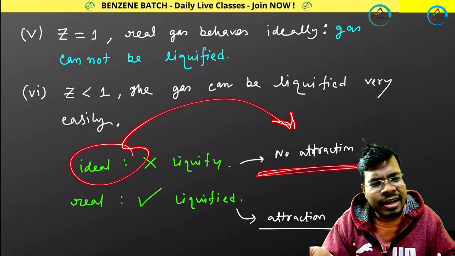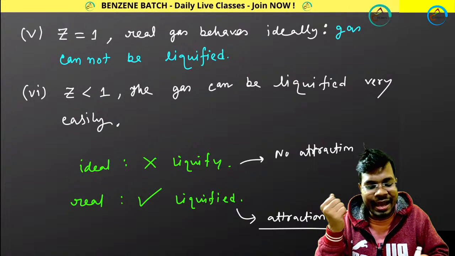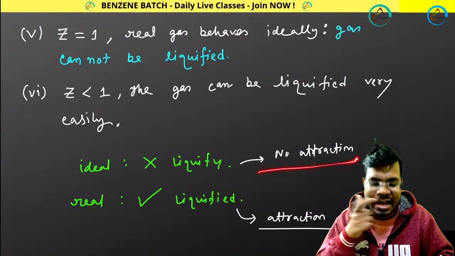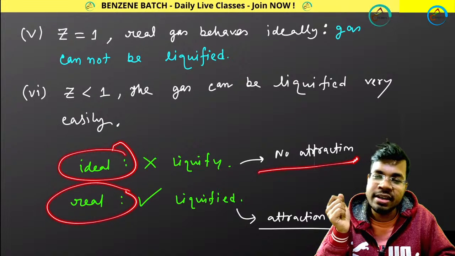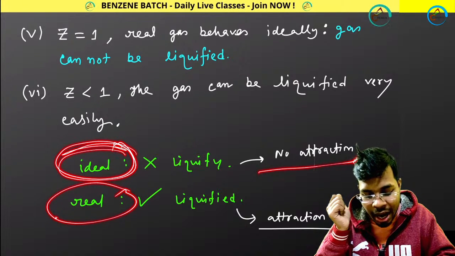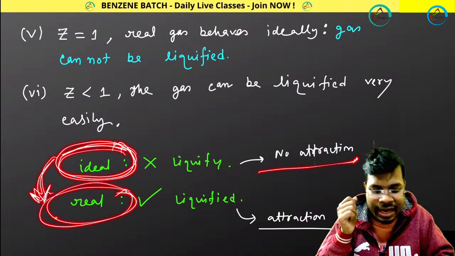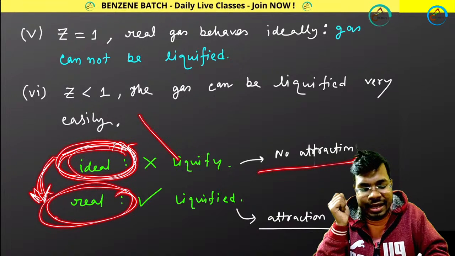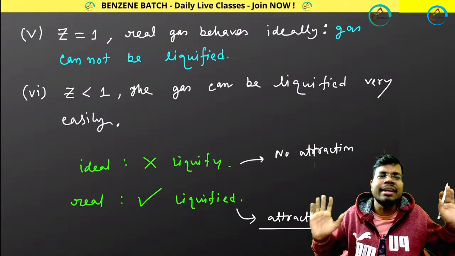Is that possible in reality? No, it is not possible in reality. That's why ideal gas is not present in nature. All the gases that are present in nature are real gases. We use the ideal gas concept to understand the deviation of real gas from a perfect value, like a reference or standard value. That is the use of ideal gas. There is no real existence of ideal gases in nature. All gases in nature are real.